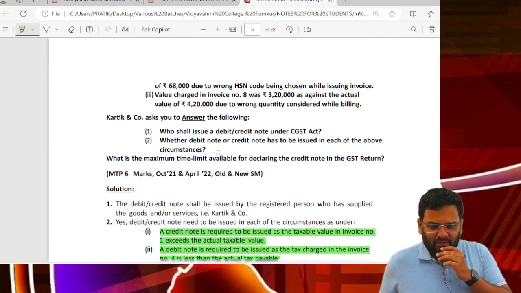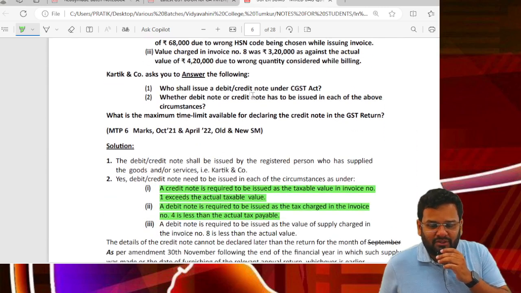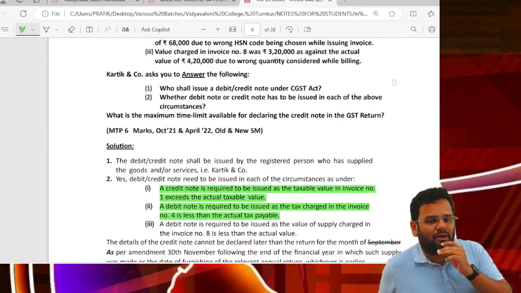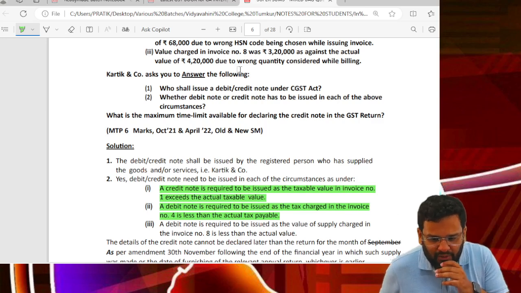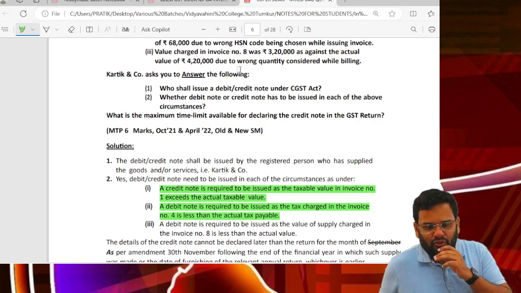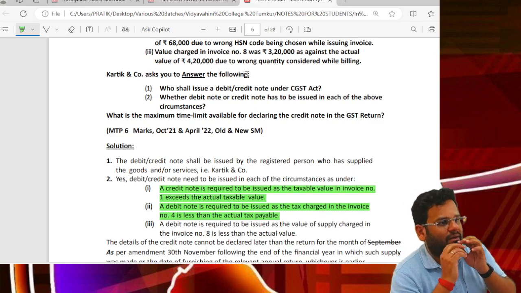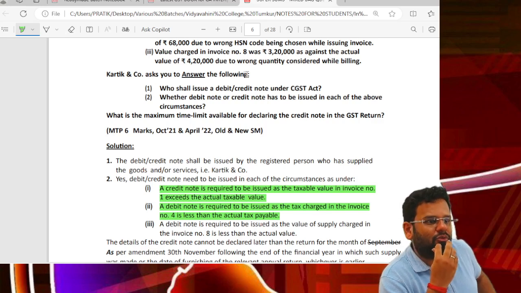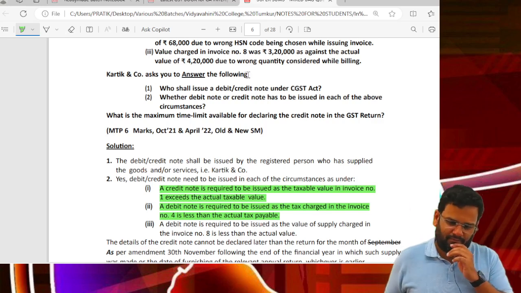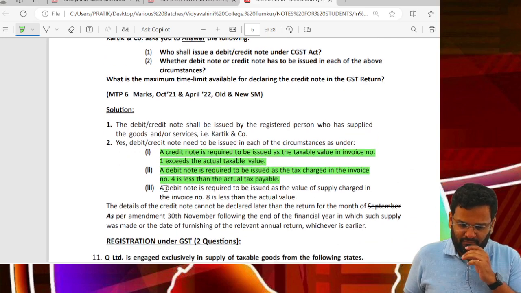Then value charged in invoice number 8 was 3,20,000 against actual value of 4,20,000. So actual value is 420, but what you have presented right now is 320. So you have to increase the value. So you will issue debit note. So see, debit note is required to be issued.